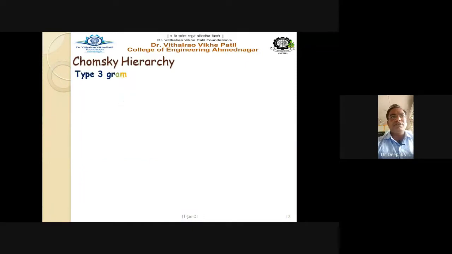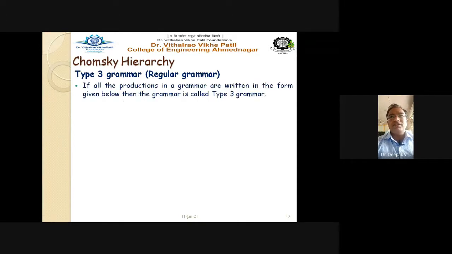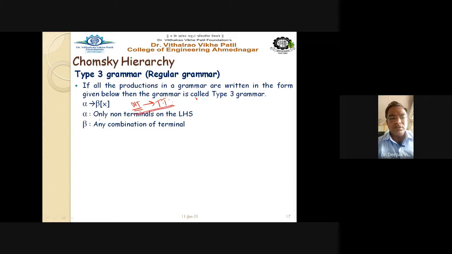So consider type 3 first. Type 3 grammar is nothing but your regular grammar. If all the productions in the grammar are written in the form given below, then the grammar is called type 3 grammar. So alpha gives beta x, where alpha is the only non-terminal on the LHS and beta is any combination of terminals. So this restriction is there: only one non-terminal on the left hand side, and on the right hand side there is a combination of terminals. These are the strict restrictions imposed in the regular grammar, right?